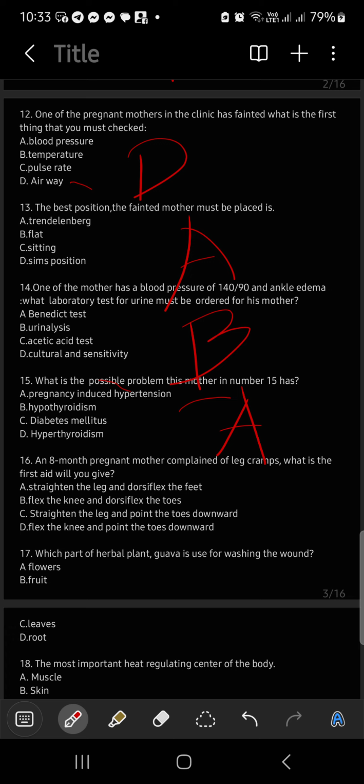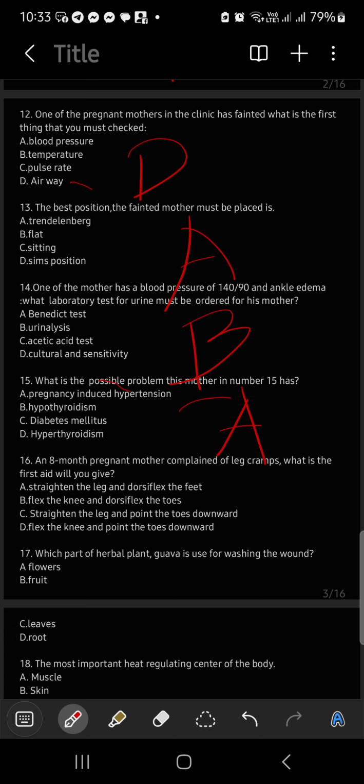Now let's proceed. An 8-month pregnant mother complained of leg cramps. Okay, straighten the leg and dorsiflex the feet. When you say dorsiflex, the foot should be like this. Okay, so the answer is letter A. What number? 17. For number 17, that is the leaves of the guava for washing the wound. Letter C. Number 18, the most important heat regulating cell.